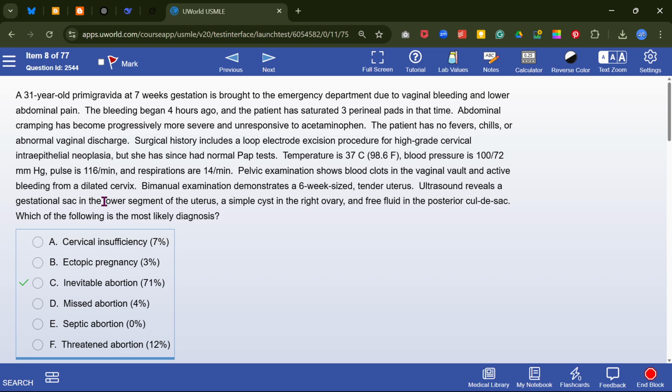The cervix is dilated. So it is inevitable, and ultrasound shows a gestational sac in the lower segment.